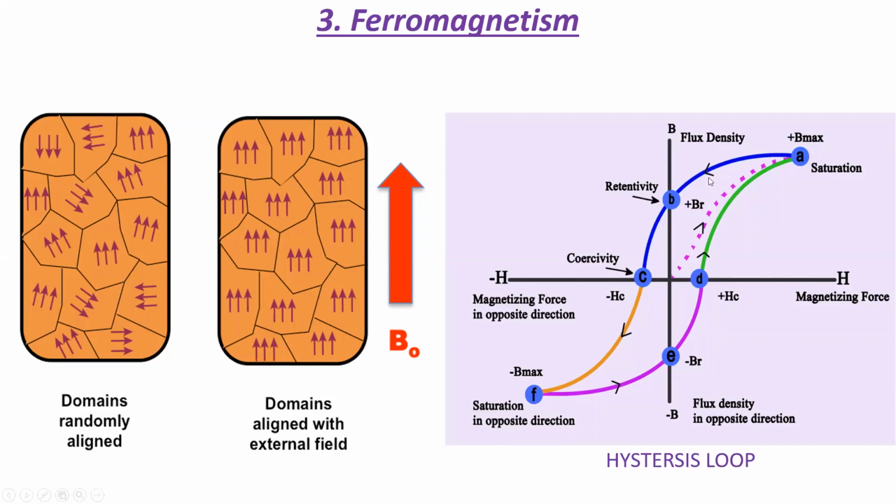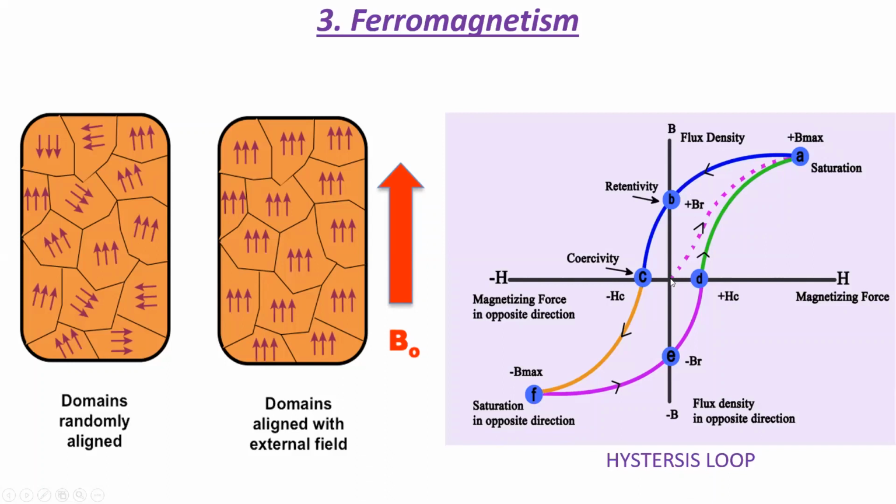This is a hysteresis loop. It is basically a closed curve, as you can see here, and it shows the variation of flux density B versus magnetizing force or applied field H. So as the applied field is increased, the flux density increases till it reaches the value B max. This is known as the saturation magnetization. Beyond this, if the applied field is further increased, there is no increase in flux density. It remains constant.